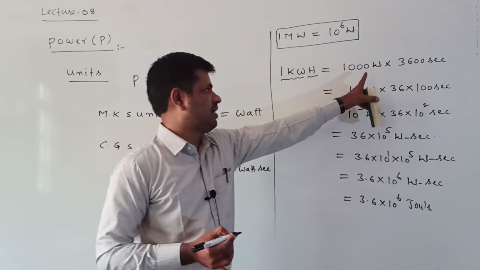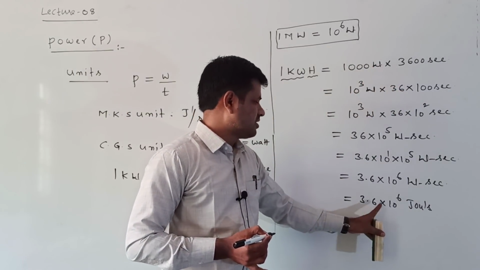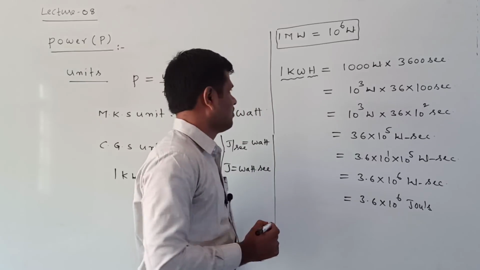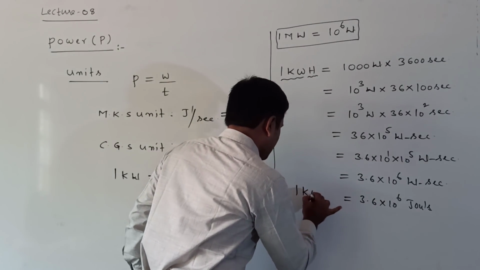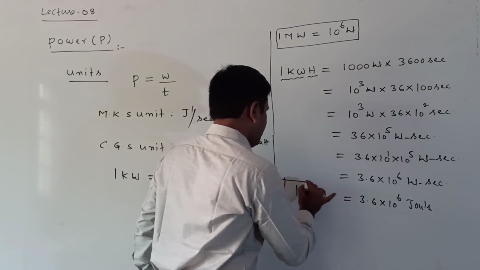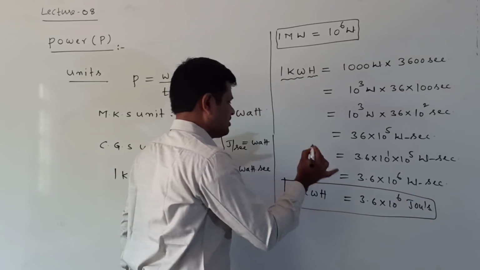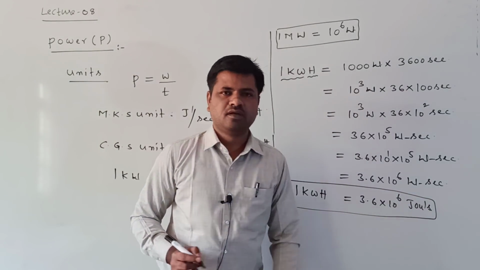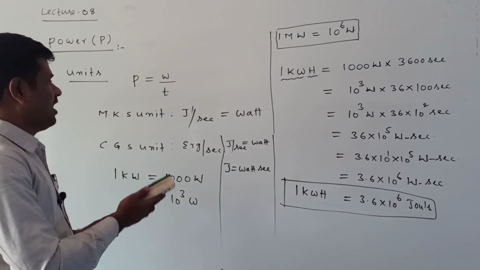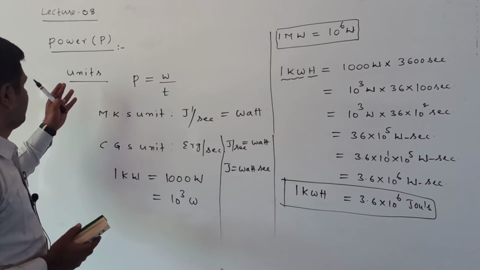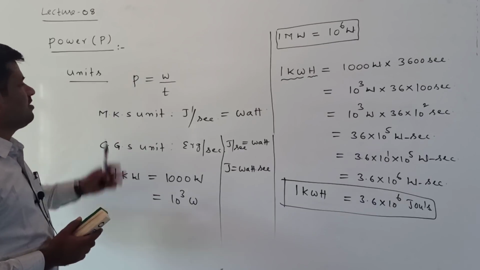This is W, meaning watt here. Now W, 3.6 into 10 power of 6, is joules. It means 1 kilowatt hour is equal to how many joules? 3.6 into 10 power of 6 joules. Clear? Right.